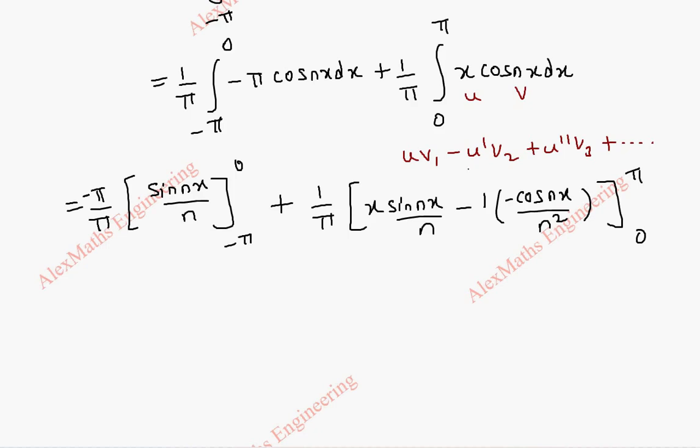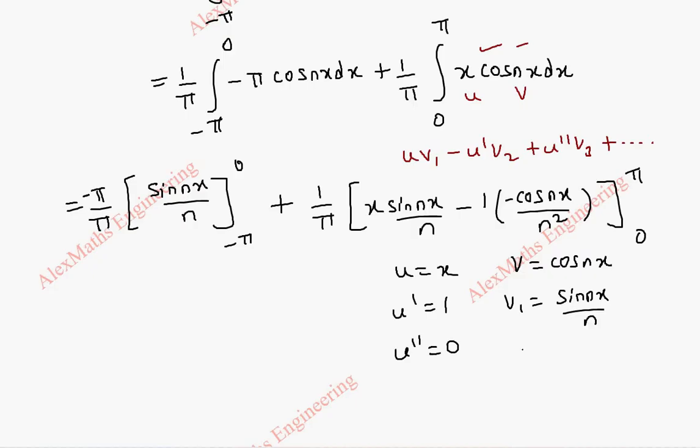I write this separately. What is u, v, u dash, v1, everything here for better understanding. So u is x and v is cos nx. So u dash is 1, u double dash is 0. Here v1 is sin nx by n and v2 is minus cos nx by n square.